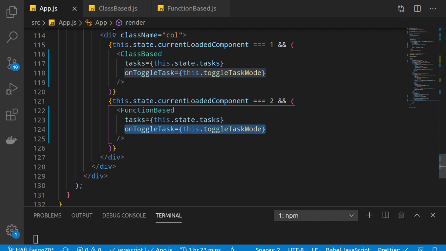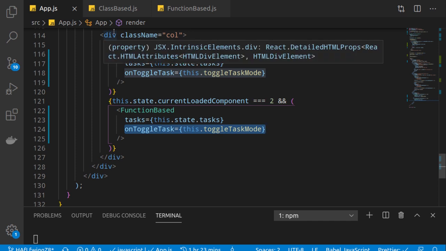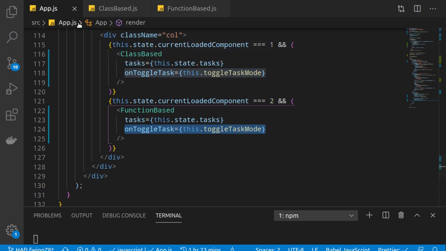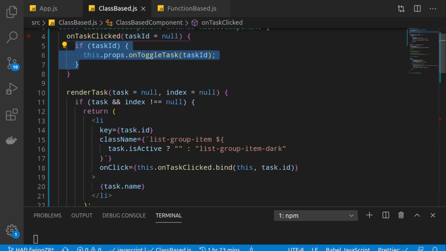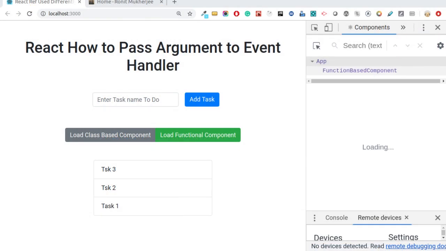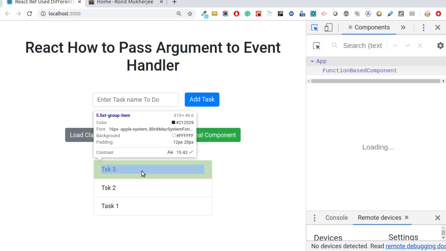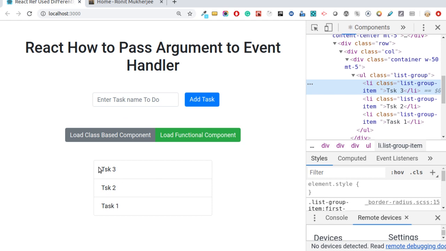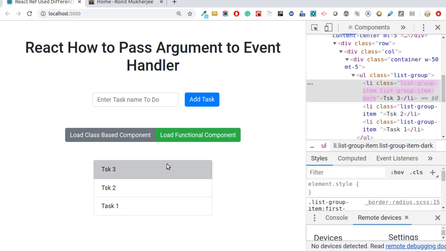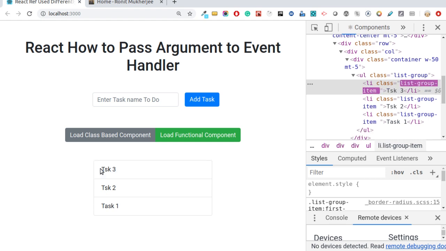What we want is to attach a click event to our particular li, right? So let's go to our browser and see what I mean. We want to attach a click event to this particular item, this one, so that at any place we click this, it's marked as done, and if something is already done and we click it again, it will be marked as not done.